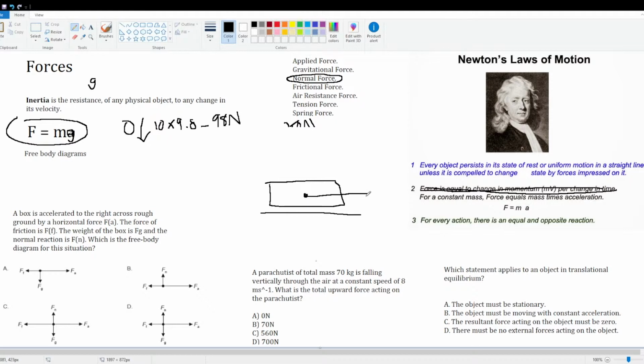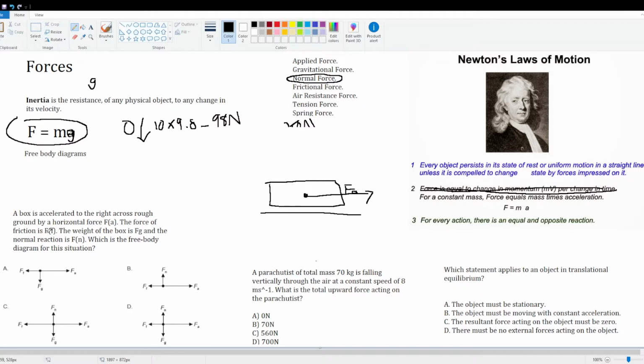And it's going to be a long arrow because it's accelerated. So the force going to the right is going to be greater than the force going to the left. So we label it F of A. Sorry, I know it's terrible, but that's F of A.